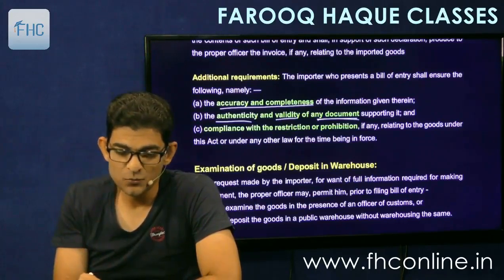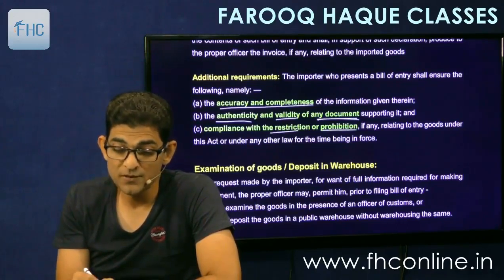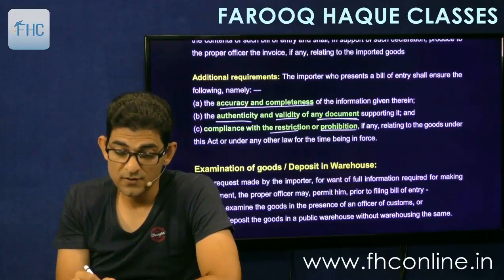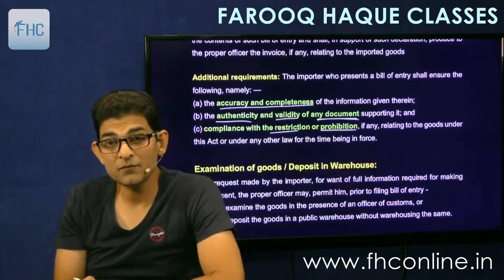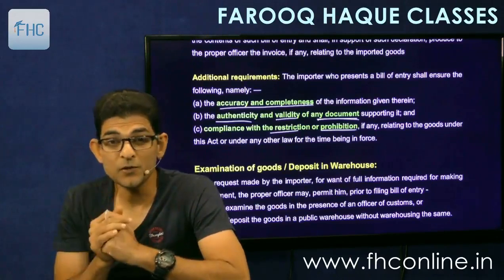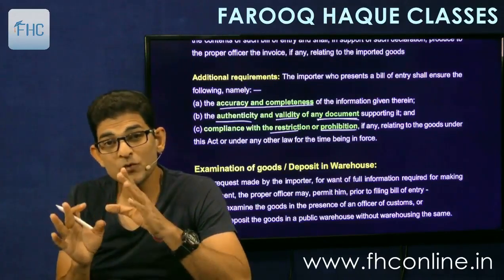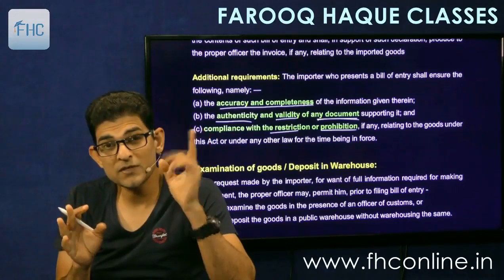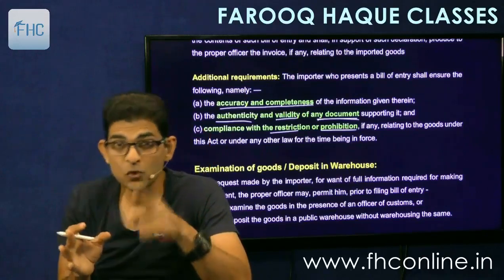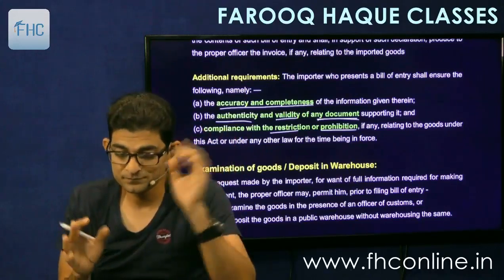And compliance with restrictions or prohibitions, if any, relating to goods under this act. Means you also have to certify that whatever goods you are importing are not prohibited goods. So you have to see the list of prohibited goods and see that your goods do not fall in that list.